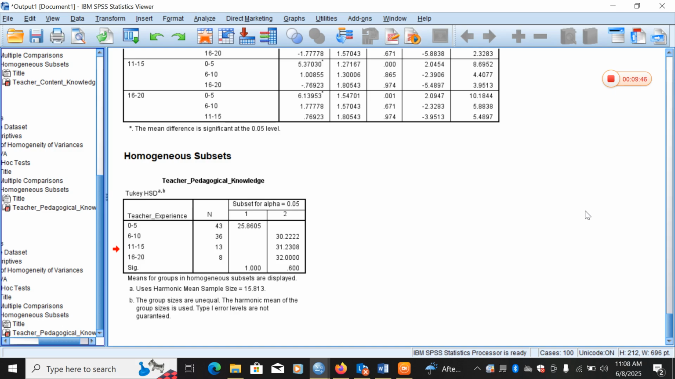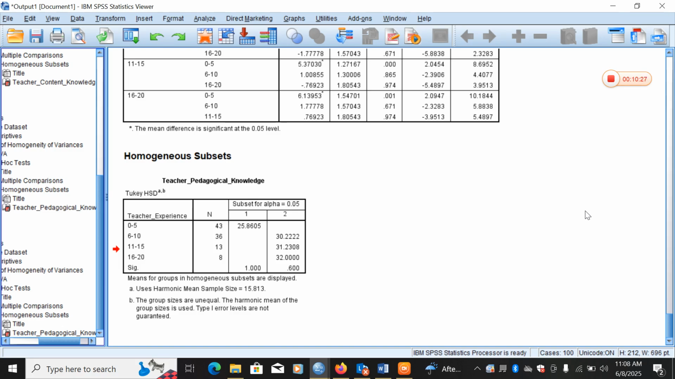In this study, we also look at the homogeneous subsets. The results of this also indicate that the teachers within 0 to 5 years of experience have significantly lower pedagogical knowledge than all other groups. However, among teachers with more than 5 years of experience, there is no significant difference in their pedagogical knowledge based on experience in relation to this research work.